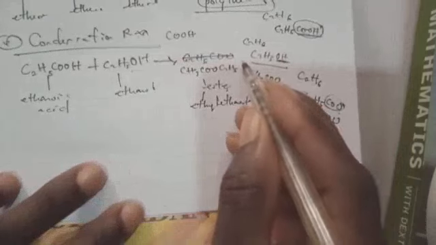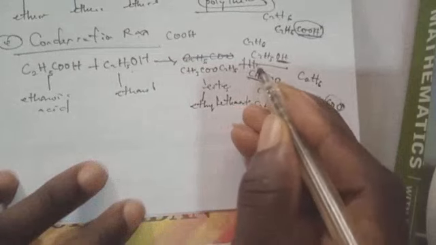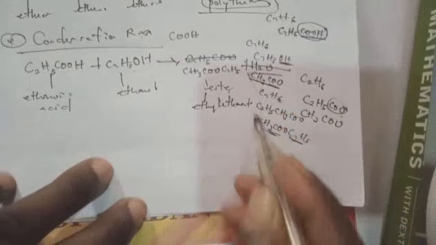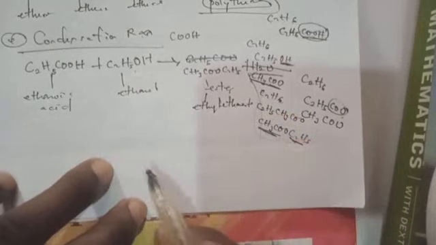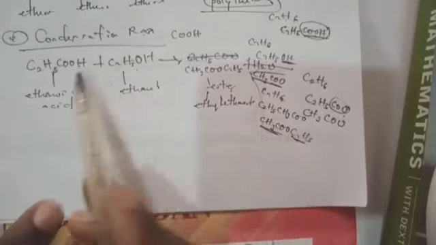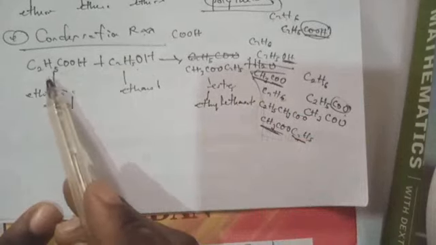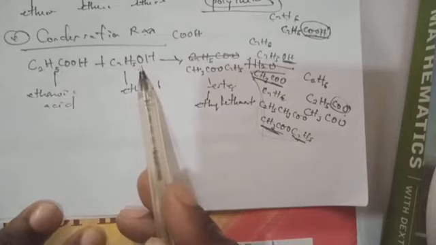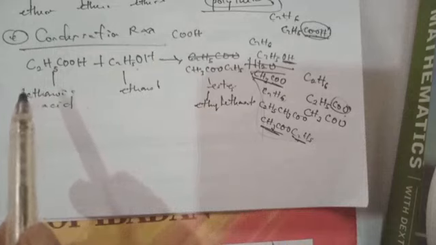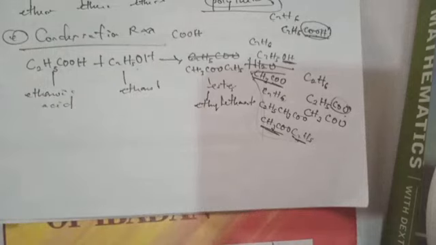Now we say plus H2O. So water is also formed when we react ethanoic acid with what? Ethanol. So this is all about the reactions under organic compounds.